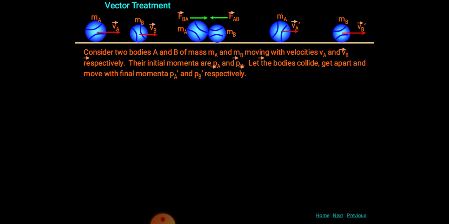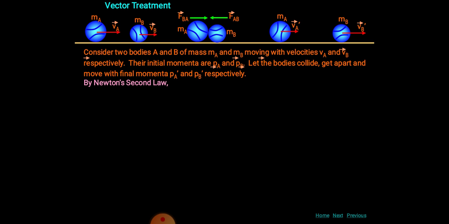Now let us try to understand the figures. You will observe the first figure. In the second figure, what happened? They collide with each other, and after that they get separated. So here we can use Newton's second law of motion. As you already know the statement of it, F is directly proportional to dp by dt. So we will use this, and with the help of this we will write the equation for FAB and FBA.